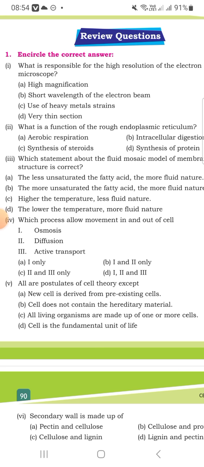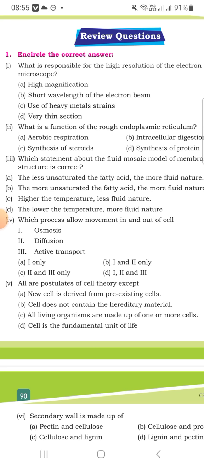Unsaturated fatty acids are more fluid. The more unsaturated the fatty acid, the more fluid the membrane. At higher temperature it is more fluid, and at lower temperature it is less fluid. Which process allows movement in and out of cells?